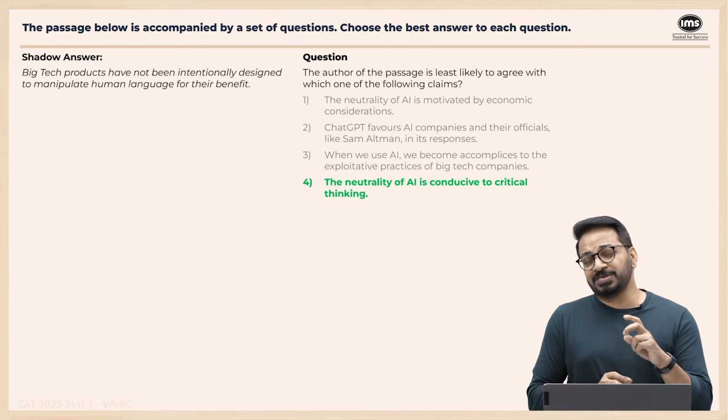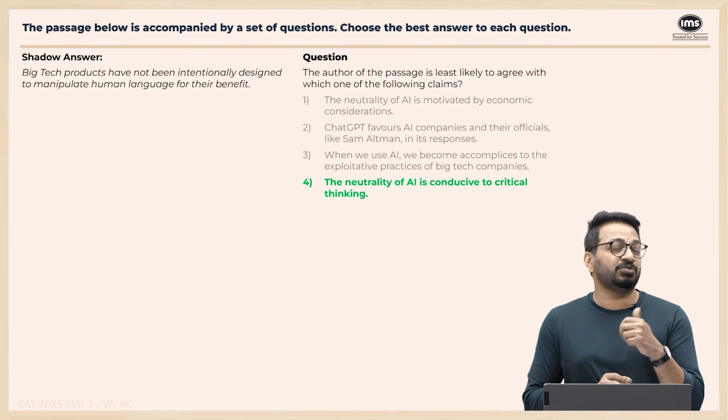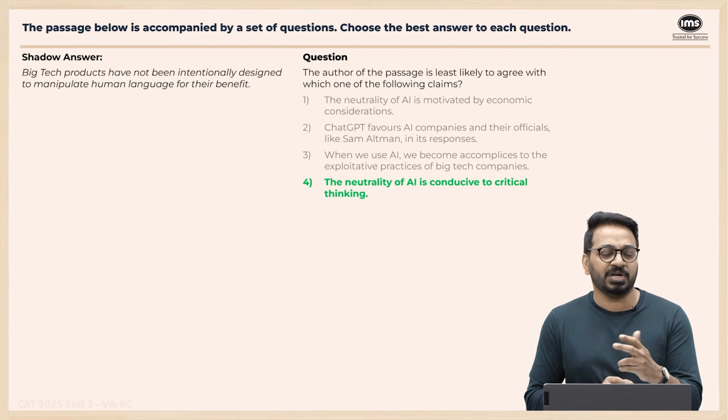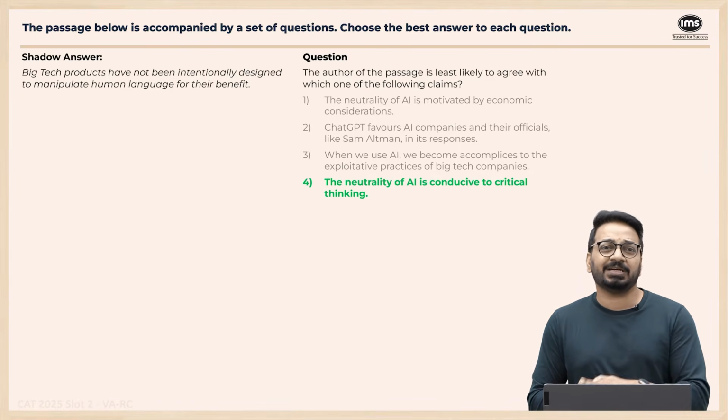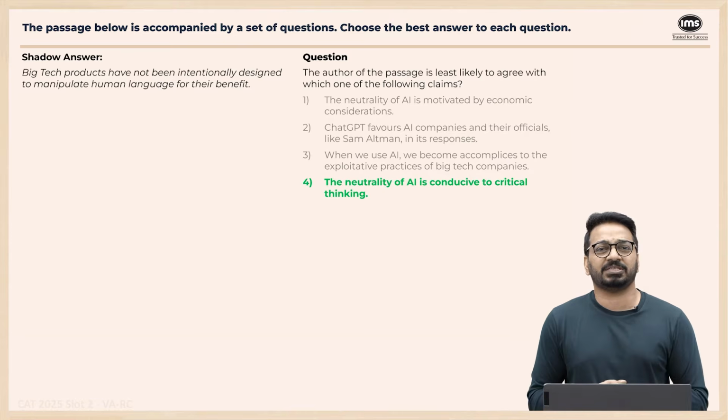So even if you're thinking about option 2, author says that I don't know whether the training is happening or not. So if you're caught between 2 and 4 also, 4 is definitely something that is exactly opposite to what the author says, right? Which is why the answer on this one is option 4.